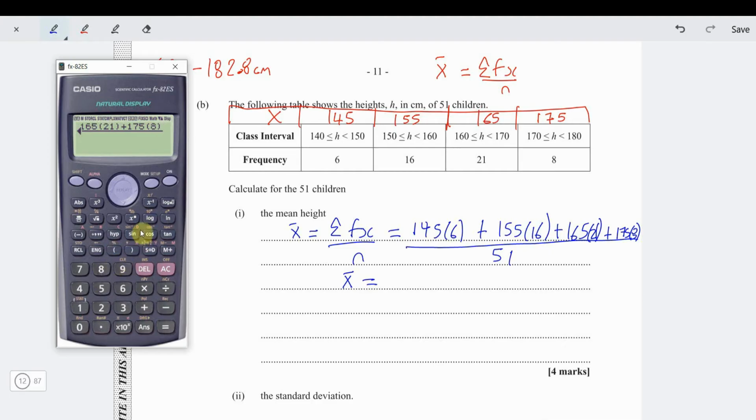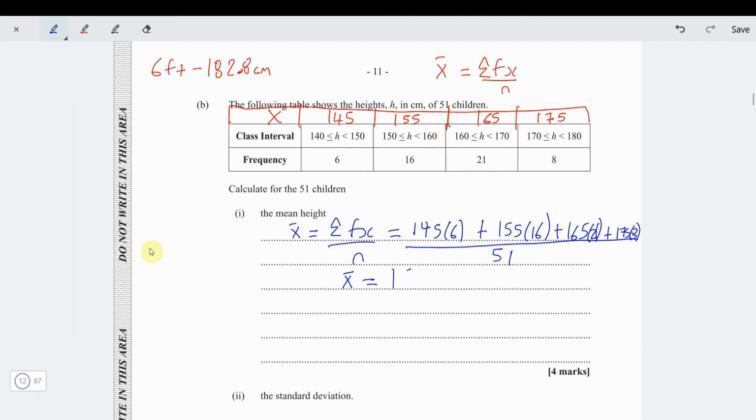And we put that in our calculator, divided by the 51, of course, and we get 161.1 centimeters. That's the mean height. So the average height is roughly just about 5 feet and 4 inches, somewhere in that region.